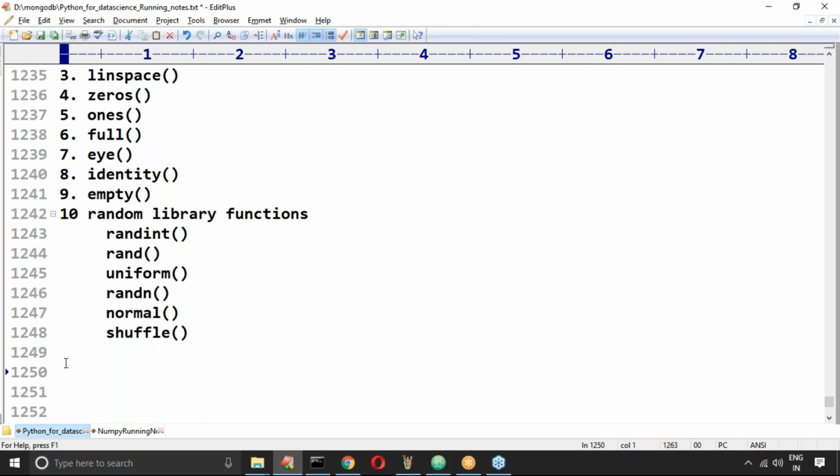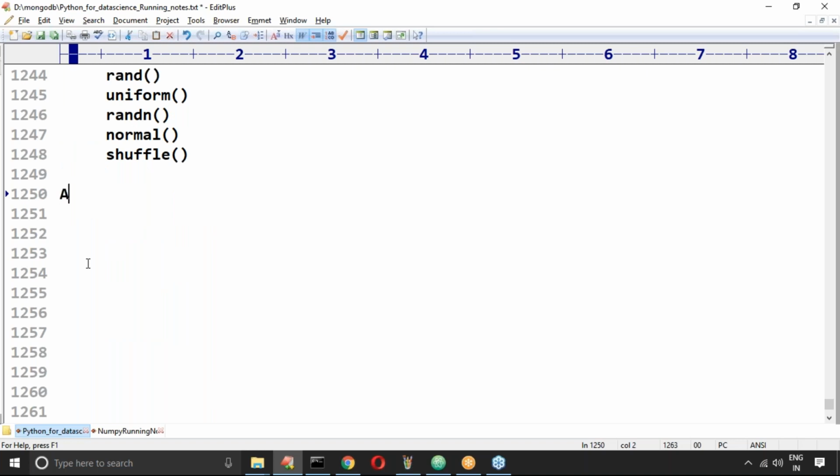Okay. Now the next concept we have to talk about is array attributes. Observe carefully. Do you know we have used them already? If you want to get information about my ndarray, there are multiple attributes.